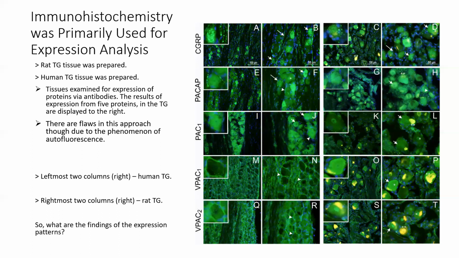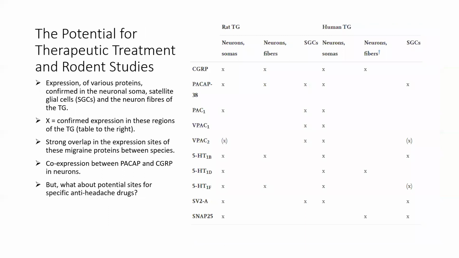So what are the findings of the expression patterns between species? So the table to the right here identifies whether or not a protein of interest was expressed in certain sites of the trigeminal ganglia. Expression of these proteins were found in the neuronal soma, which is basically the cytoplasm and nucleus of neurons, the satellite glial cells, and these cells surround the neuronal somas, by the way, and also the neuron fibers, right, which mediate the pain signals of the TG.